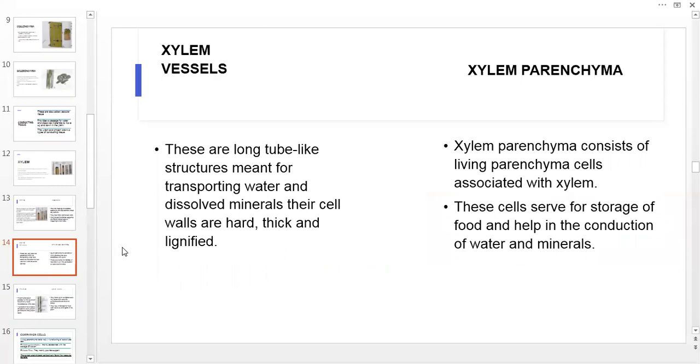Next are xylem vessels. These are long tube-like structures meant for transporting water and dissolved minerals. Their cell walls are hard, thick, and lignified. Then xylem parenchyma consists of living parenchyma cells associated with the xylem. These cells serve for the storage of food and help in the conduction of water and minerals.